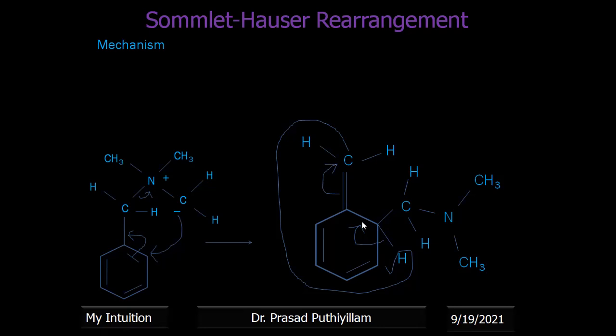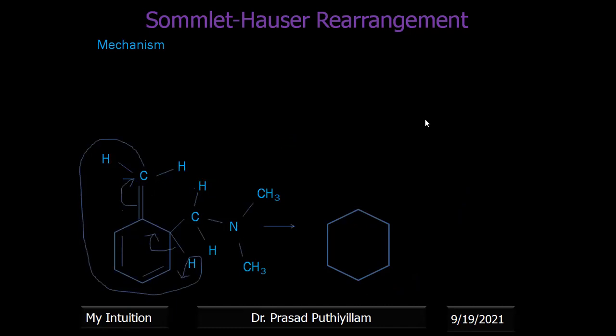Therefore, the electron density goes to the benzene ring, and it will become H plus. That H plus can be taken by this carbon with a negative charge. Therefore, after that, we are getting the product CH3 CH2 N CH3 CH3. Okay, so this is the final product.